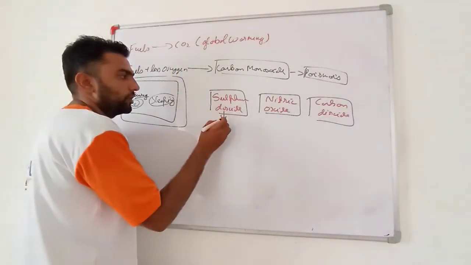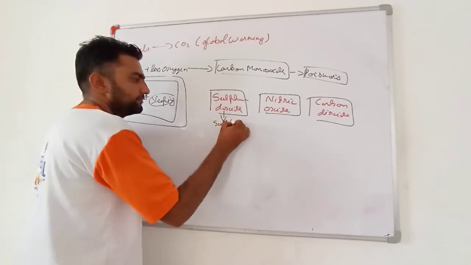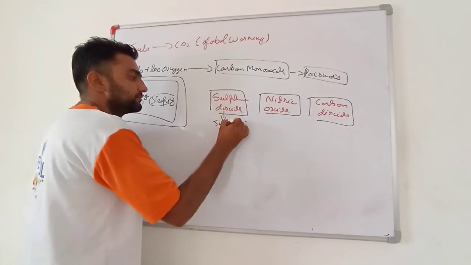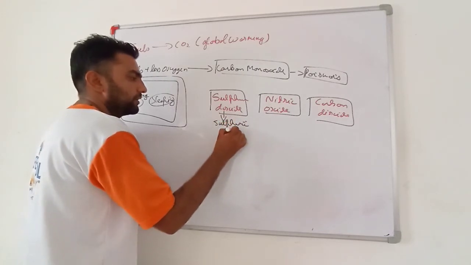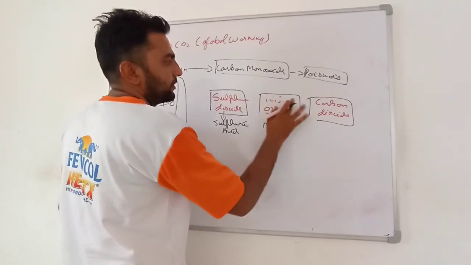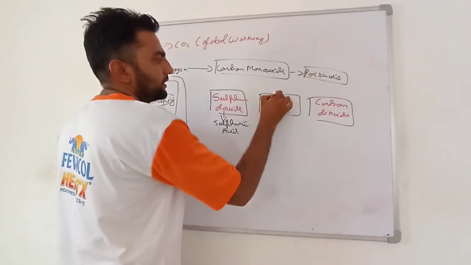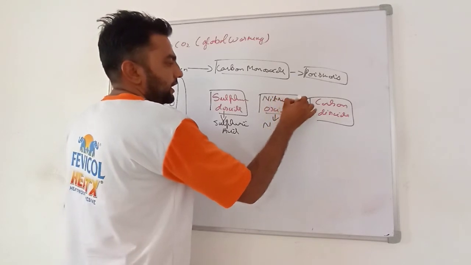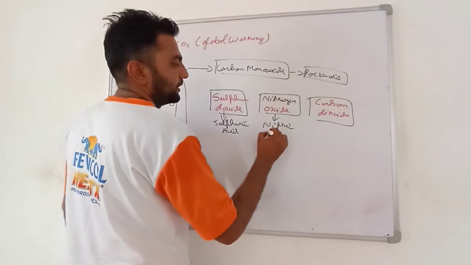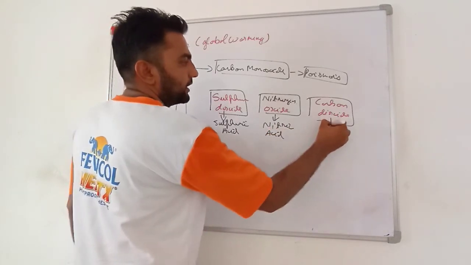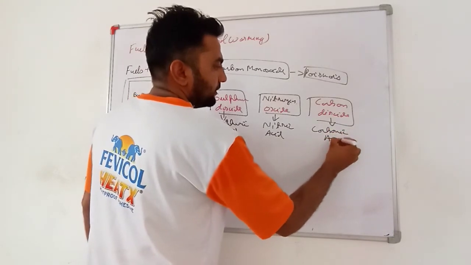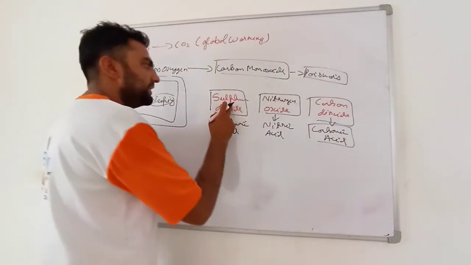Sulfur dioxide mixes with water producing sulfuric acid. Nitrogen oxide produces nitric acid, and carbon dioxide produces carbonic acid.